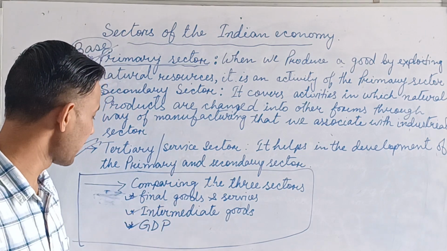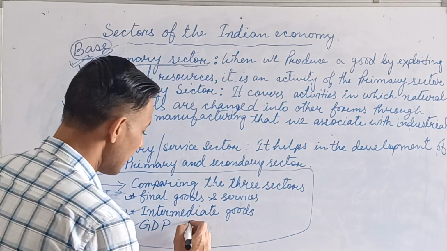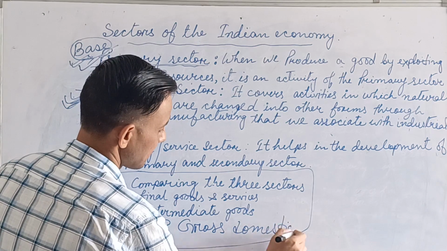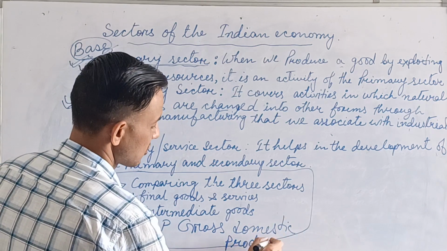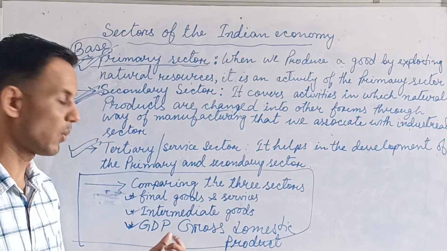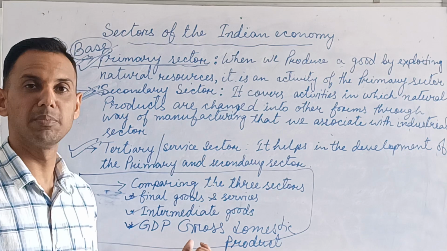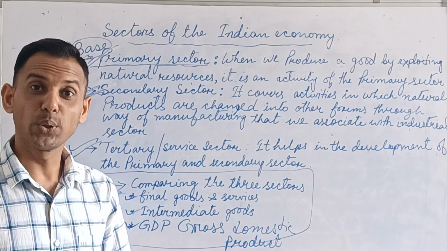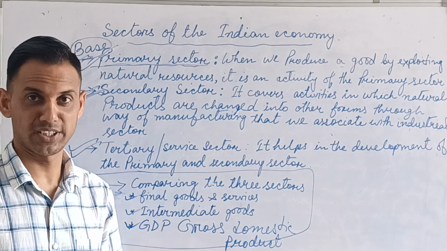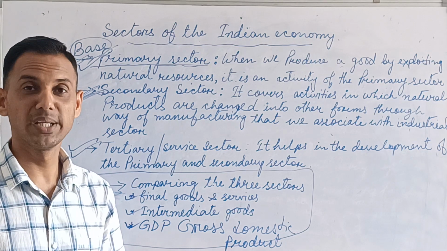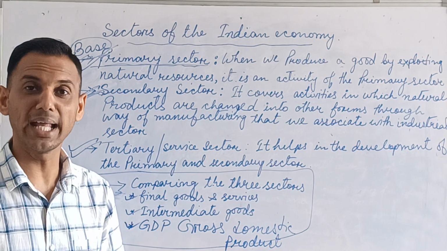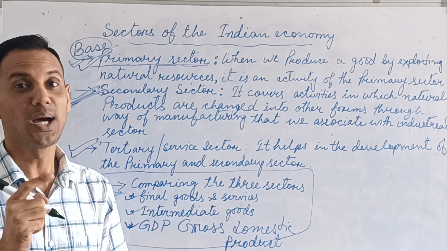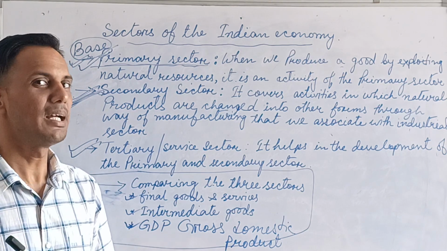And the most important thing is the GDP, which is called the gross domestic product. What do you mean by GDP? GDP means the money value of all goods and services produced within the boundary of a nation. It means the money value of all final goods and services produced within the boundary of a nation is called the gross domestic product. For 1 mark, okay.